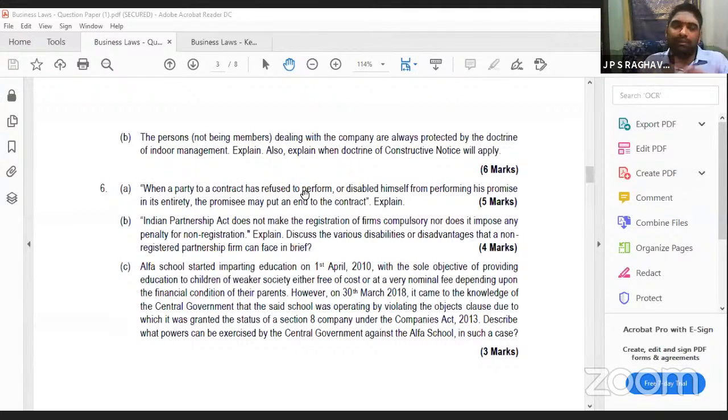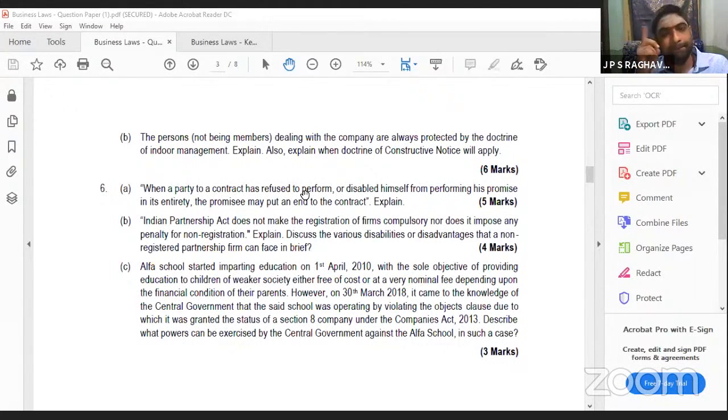Disabled means, for example, I have to dance in Vijayawada. I am a dancer and I have entered into a contract to dance on April 1st. But on March 31st, I am in America. I cannot immediately come on April 1st and dance, and I don't have any ticket also. So I have disabled myself from performing. In this situation, what are the rights of the other person? Whenever I make a breach, what are the rights? 2 rights will be there.